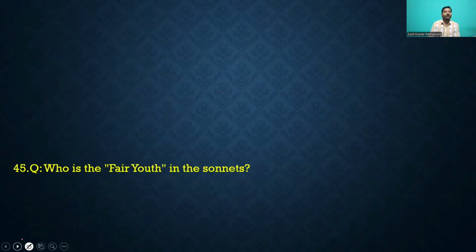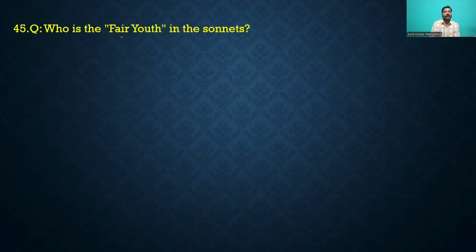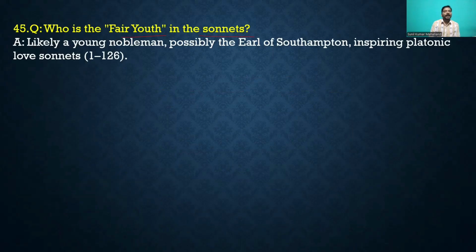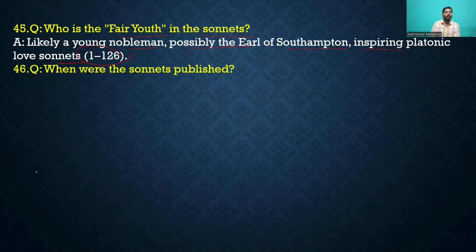You can see question number 45, who is the fair youth in the sonnet? Right, likely a young nobleman, possibly the Earl of Southampton, inspiring platonic love in the sonnets written 101 to 126. Then move to the another question, question number 46.